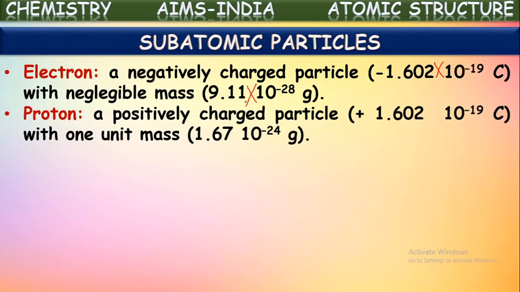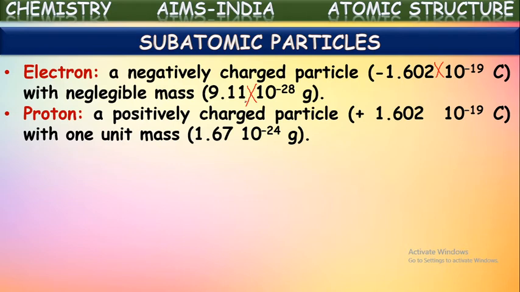Next, one more kind of subatomic particle: protons. Protons and electrons both have the same quantity of charge, but opposite in sign. Electrons have negative charge, protons have positive charge. However many electrons there are in an atom, the same number of protons will be there. That is why atoms are generally neutral. The positive charge is balanced by the negative charge of electrons. So the quantity of charge of electrons and protons is the same, but with opposite signs.